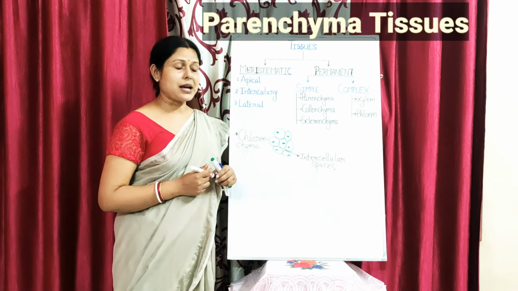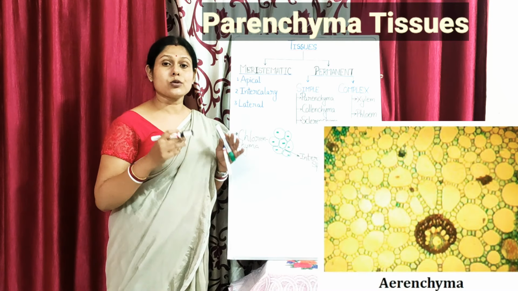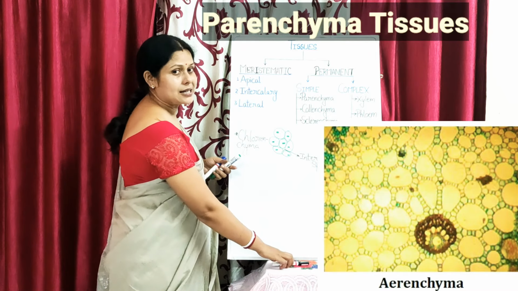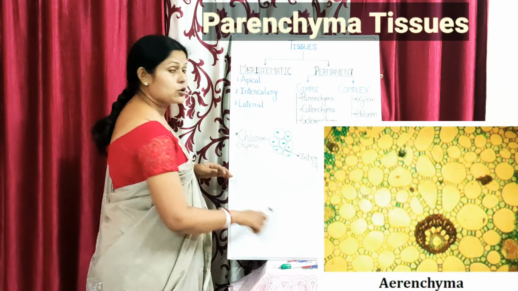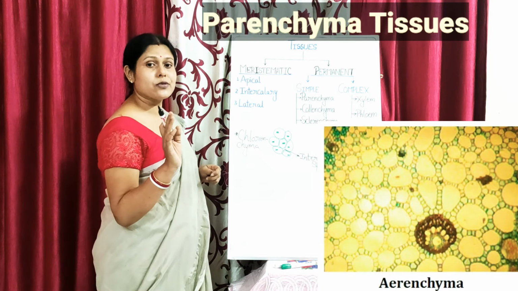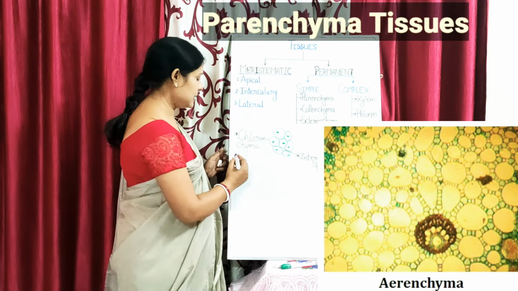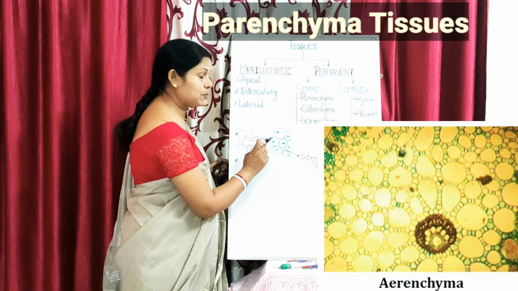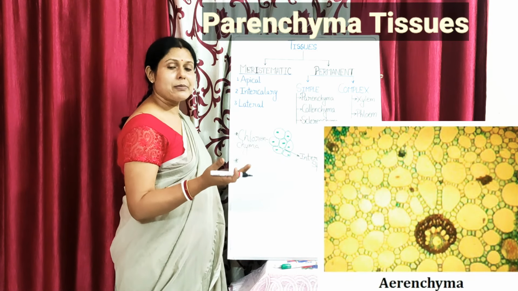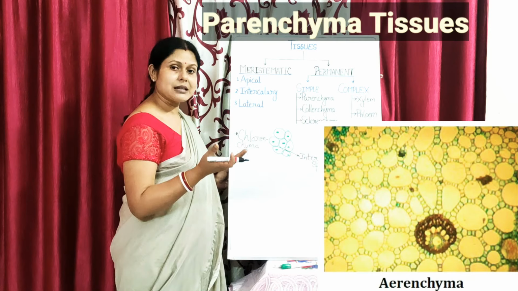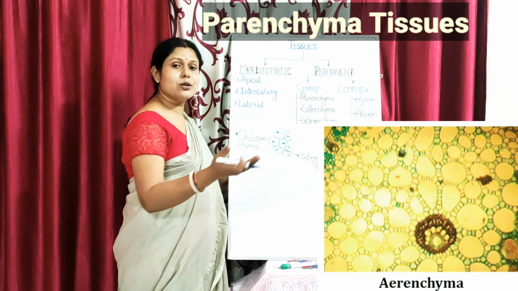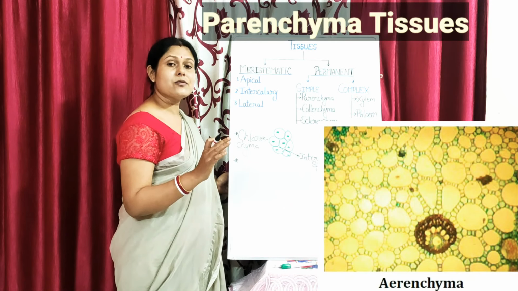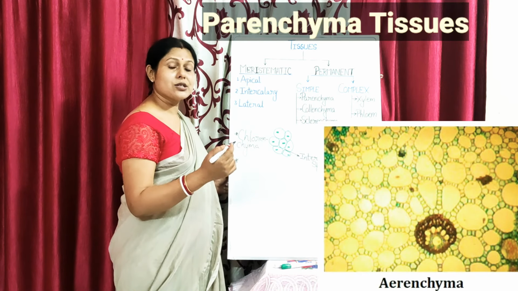Sometimes in aquatic plants, the parenchyma cells are associated with a lot of intercellular spaces filled with air. When it is filled with air, it is called aerenchyma. In aquatic hydrophytes, the plants which grow in water, air is filled in between these intercellular gaps. As a result, the tissue becomes lighter, so the leaves of the lotus and other aquatic plants float on the surface of the water. That is because of the presence of air in them. That type of parenchyma is known as aerenchyma.